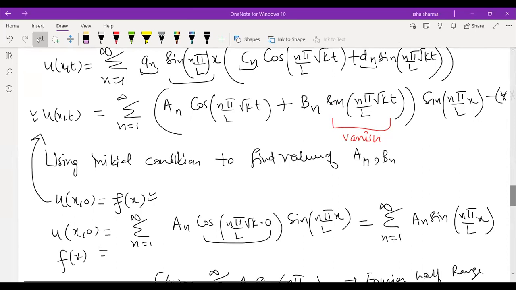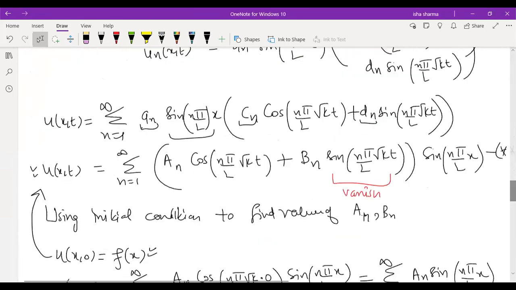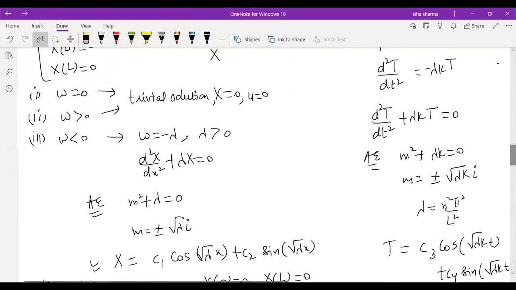Cases 1 and 2 are trivial. You get them the same way I explained for the heat equation. If you are asking how you know 1 and 2 are trivial, you do the calculation. You put omega equal to 0, you use the boundary conditions, and you will get X equal to 0 from this solution. X equal to 0 means u equal to X into T is 0.